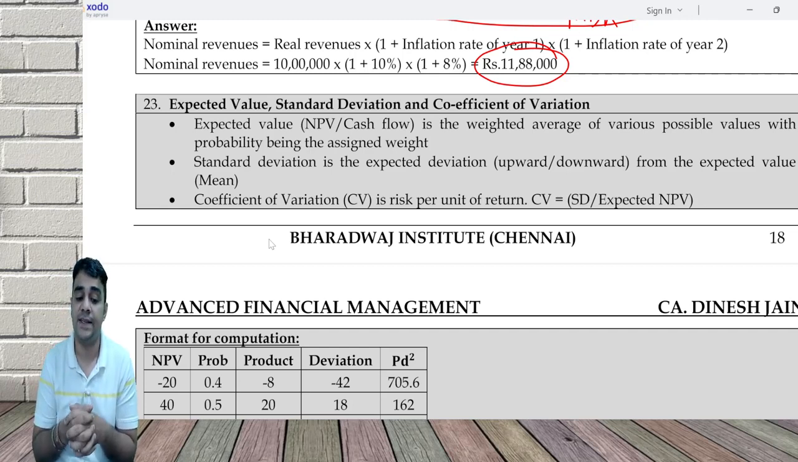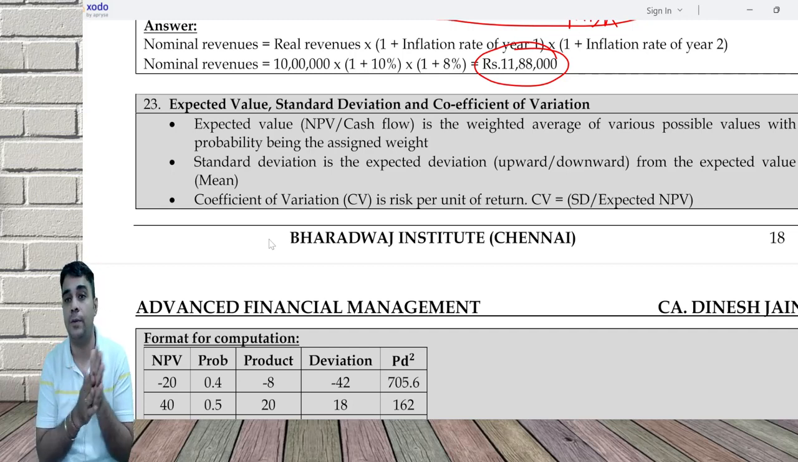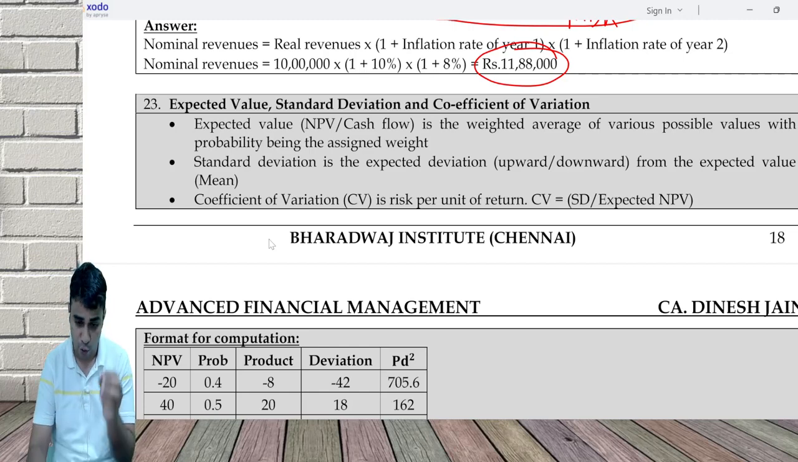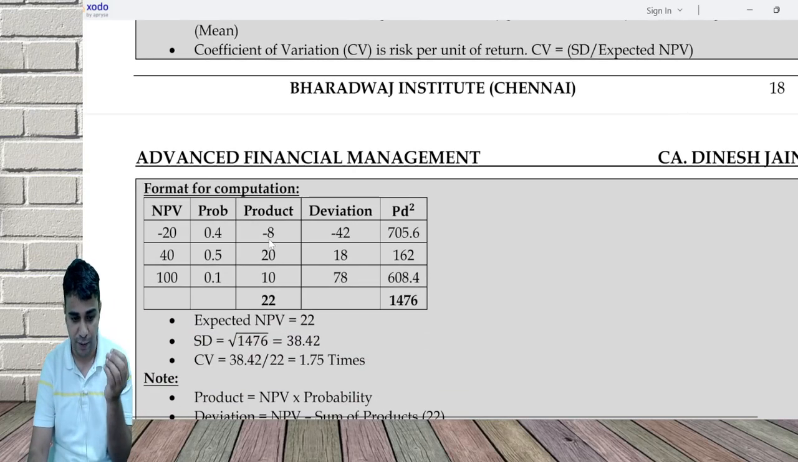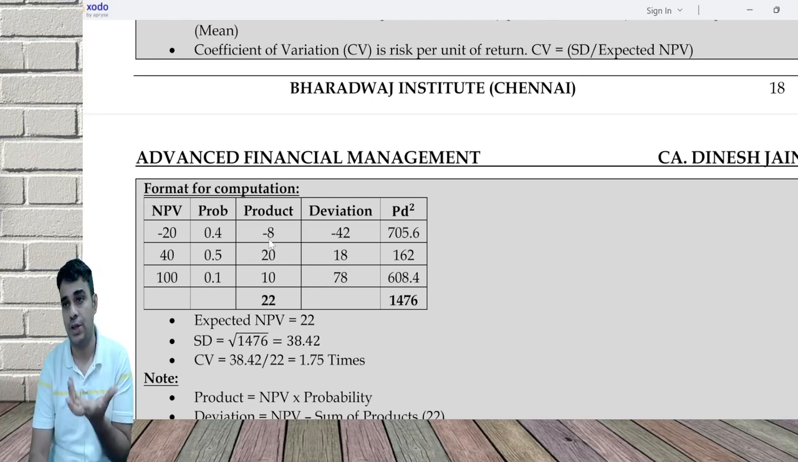Standard deviation is the expected deviation upward or downward from the expected value. Coefficient of variation is risk per unit of return. Format: NPV, probability, product, deviation, PD square. In a few questions, instead of doing NPV, probability, product, we'll do cash flow, probability, product, deviation, PD square.